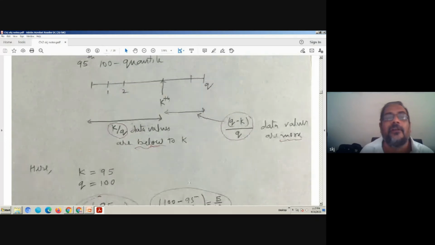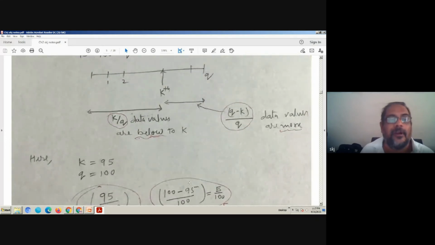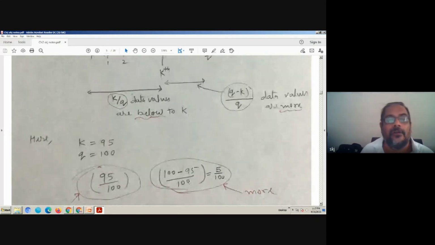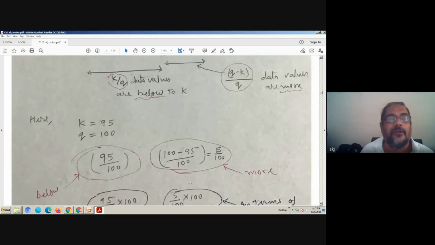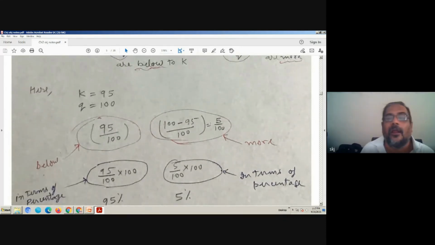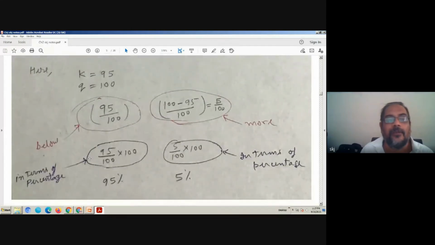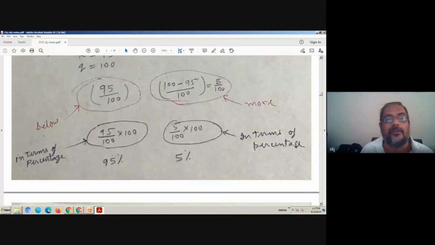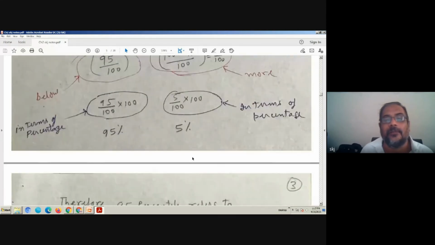Now here k equal to 95 and q equal to 100. So what will happen here? K divided by q means 95 divided by 100, and q minus k divided by q means 100 minus 95, so 5 divided by 100. Now if we multiply these two values to get percentages, this is 95% and this is 5%.